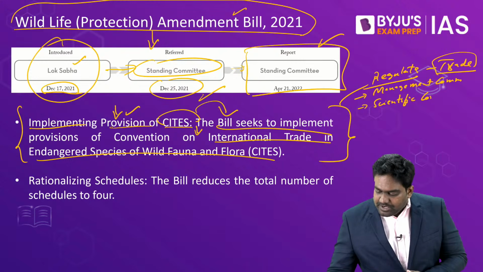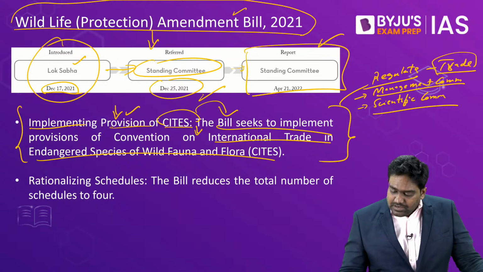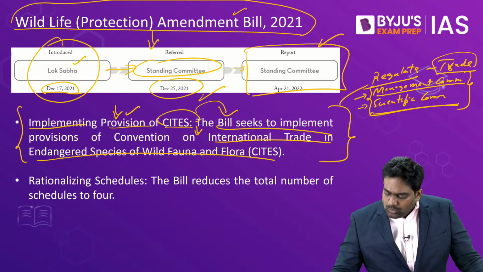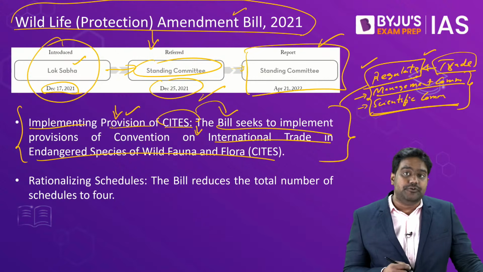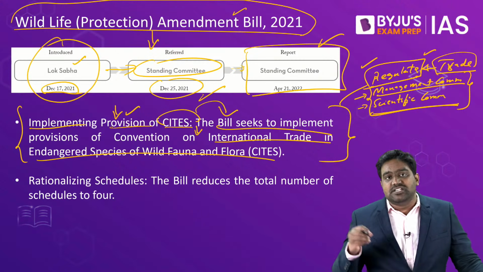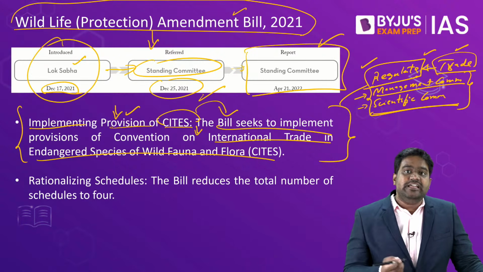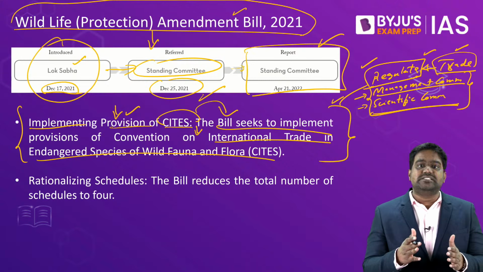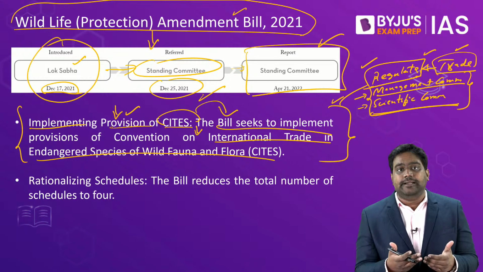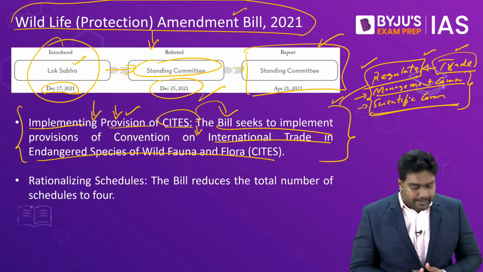According to the provisions of the amendment bill, a management committee and a scientific committee will be set up. They will review how the trade of endangered species and their products has to be regulated in the country. They will give case-to-case approvals and licenses for trading endangered species and their wildlife products. So India wants to abide by the CITES Convention. We want to scale up our standards, and this amendment bill has important provisions in this regard.